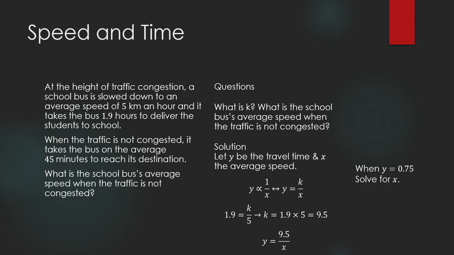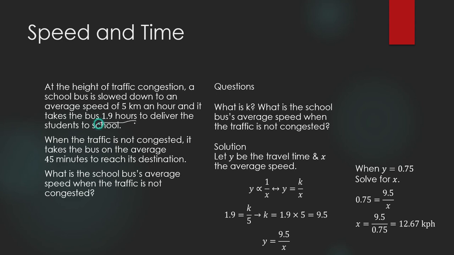So when y is equal to 45 minutes, when the travel time is equal to 45 minutes, which is the same as 0.75 of an hour, then 0.75 is equal to 9.5 divided by x, and this means that x is equal to 9.5 divided by 0.75, which is equal to 12.67 kilometers per hour. Does this agree with our expectations?